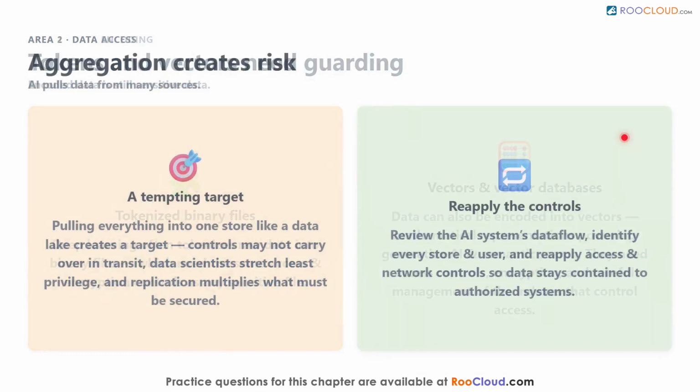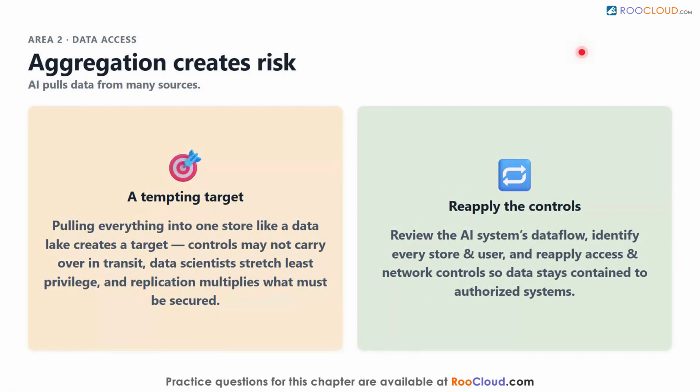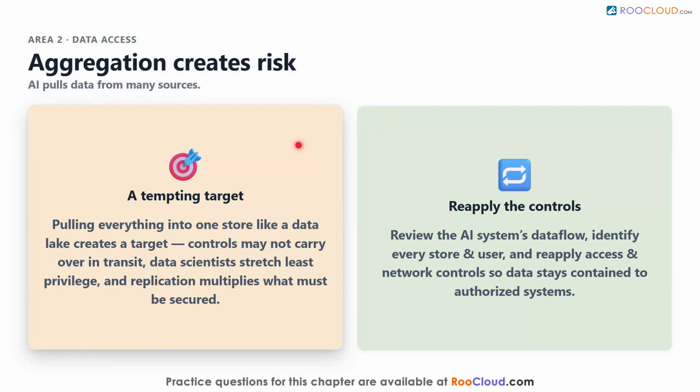The second area is data access, because AI aggregates data from many sources, and that concentration creates risk. Pulling everything into one central store, like a data lake, creates a tempting target, and during the transfer, the original access controls may not carry over. On top of that, data scientists exploring datasets can stretch the original definition of least privilege, and replicating data into central repositories multiplies the systems that must be secured and brought into compliance scope.